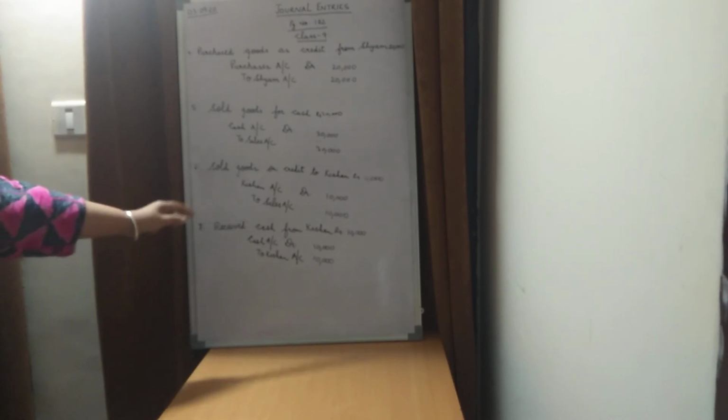When something is sold, always remember children, whenever it is mentioned in the transaction sold goods, we always mention sales, and when it is said that purchased goods, we always make it as purchases in terms of accountancy. Now moving on to the last example for today from page number 182, received cash from Kishan, rupees 10,000.